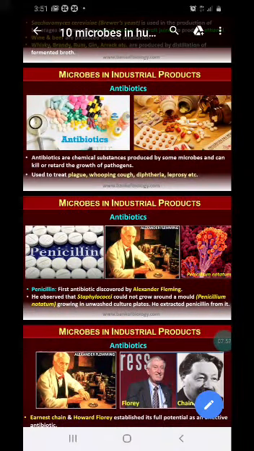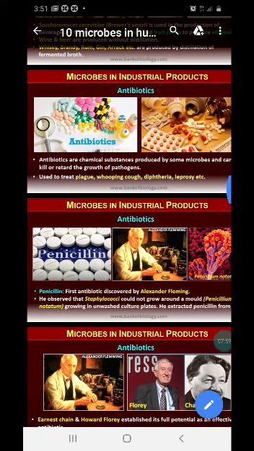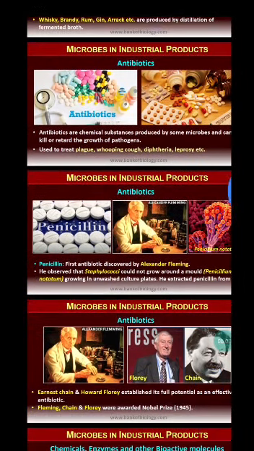It was used to treat plague, whooping cough, diphtheria, leprosy, and various other kinds of diseases. Ernst Chain and Howard Florey established its full potential as an effective antibiotic, and for that they were awarded the Nobel Prize in 1945.